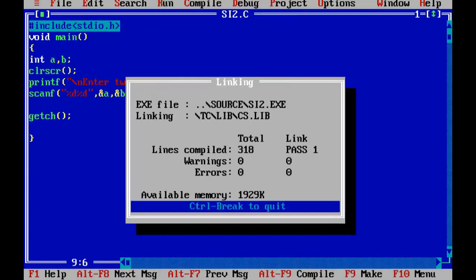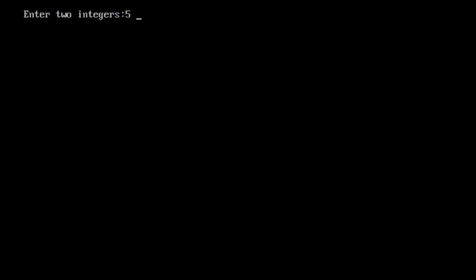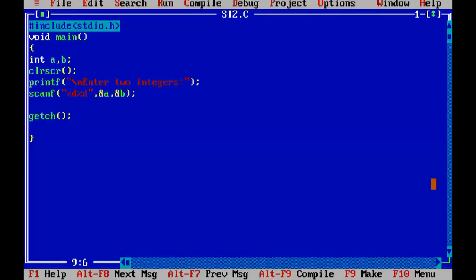Run it. Okay. Now I enter 5 and 7. Okay, it is reading. 5 is stored in A, 7 is stored in B. Getch, it is waiting. Program is over. But program is not fully completed. Incomplete project work, incomplete software.